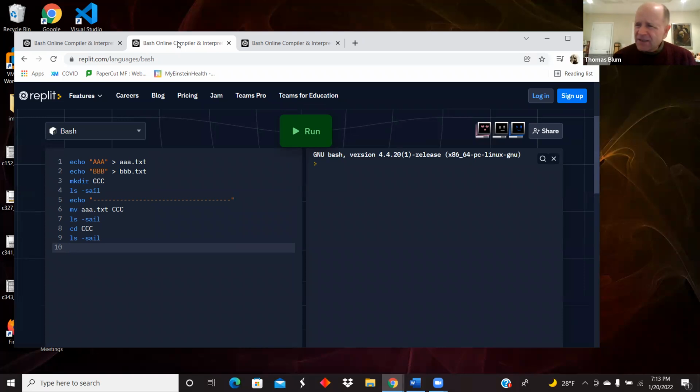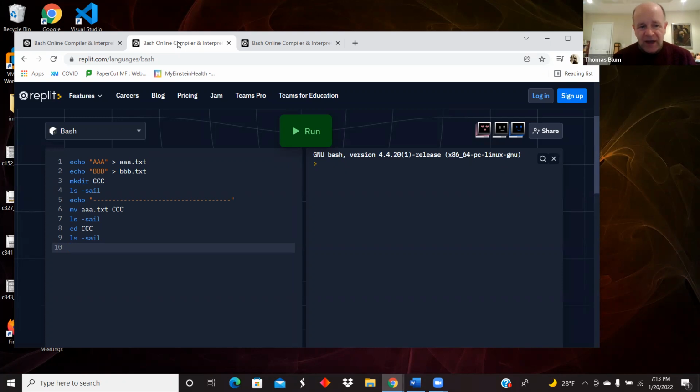And then in line 6, now here's my move command. This is my focus. What does this move command do? This time I have the move command, and again with 2 arguments, but the first argument is a file and the second one is a folder this time. So the second argument this time is ccc, which is a folder that we made above.